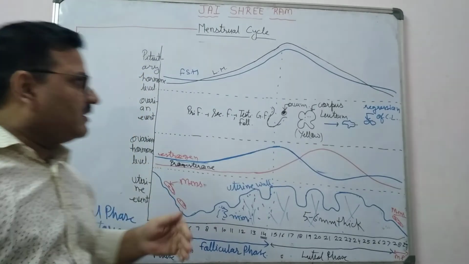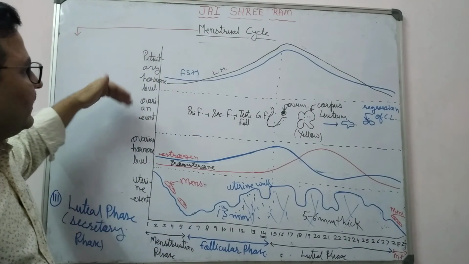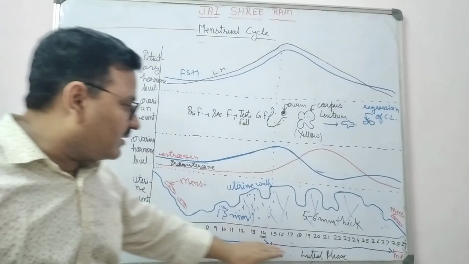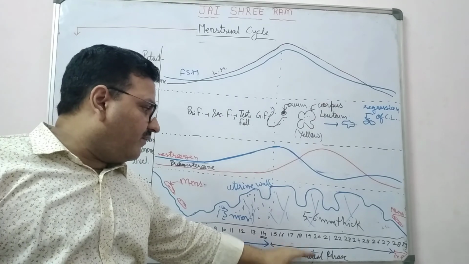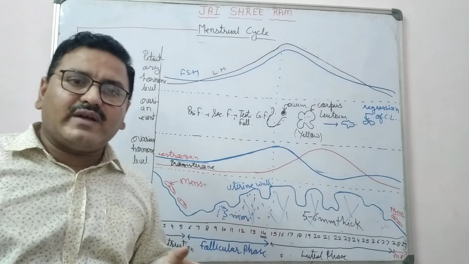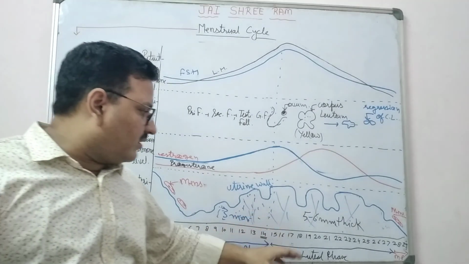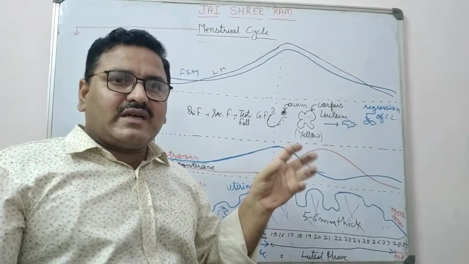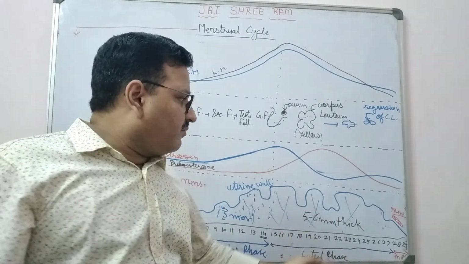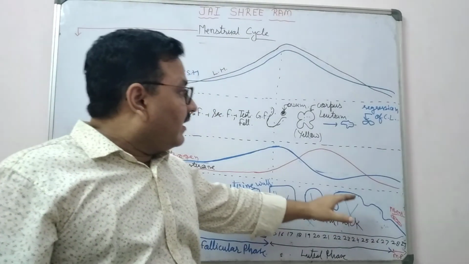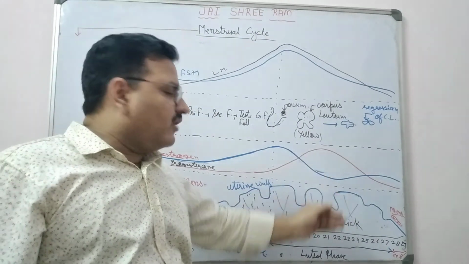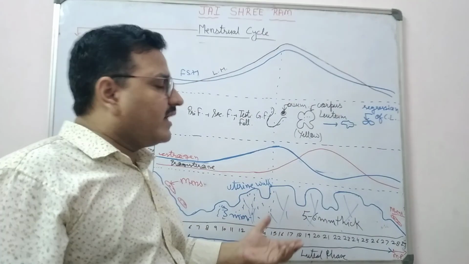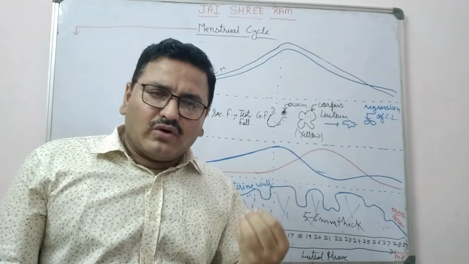Okay, so in this way the menstrual cycle is completed in three phases: menstruation phase, follicular phase, luteal phase. Luteal phase is also known as secretory phase because during this phase corpus luteum releases and secretes progesterone, which maintains the endometrium and prepares the endometrium to receive the fertilizer. That's why progesterone is known as pregnancy hormone.